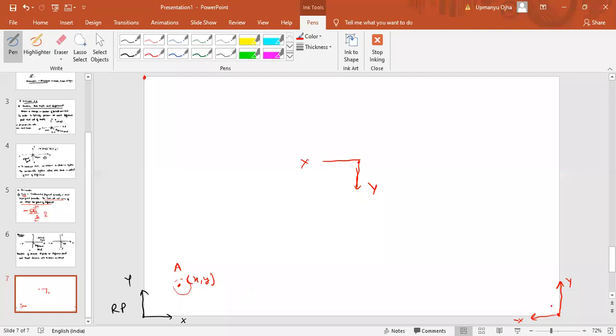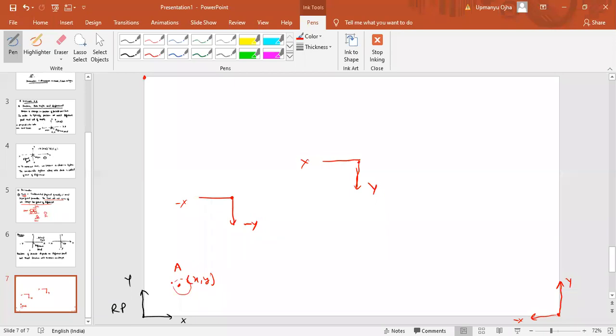Then second axis, this one. Then third axis, this one. Then fourth axis, this one. We can take any other axis also, like this point can be taken as axis. This is your minus y, minus x reference point. So if you change the axis, the position will change, but the real location will not change. The real location will not change, but the position will change with respect to the reference point.